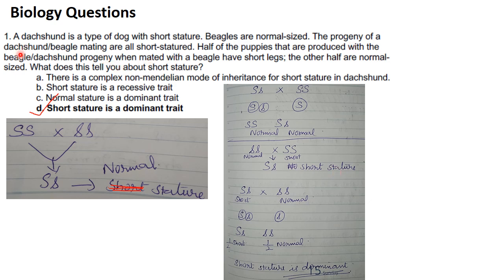The progeny of the dachshund beagle mating are all short statured. Then you cross this short F1 progeny with the normal. Then you will get half of them that are short and half of them that are normal. So short stature is a dominant trait. It is not a recessive trait. Answer is option D.